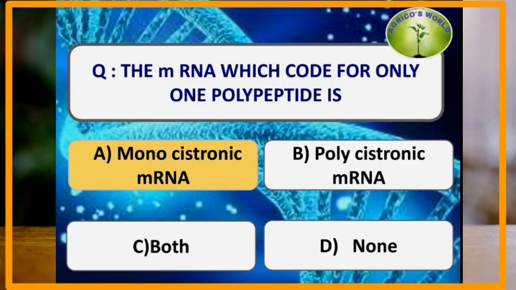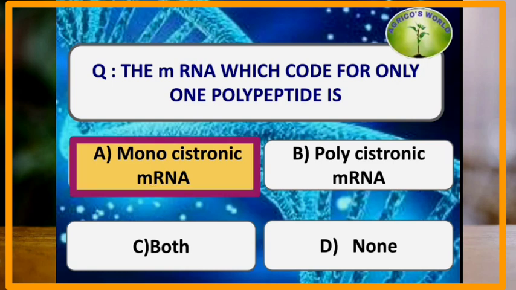The mRNA which codes for only one polypeptide is. The mRNA which codes for one polypeptide is monocistronic, which is found in eukaryotes, whereas an mRNA which codes for more than two polypeptides is polycistronic mRNA and it is found in prokaryotes.